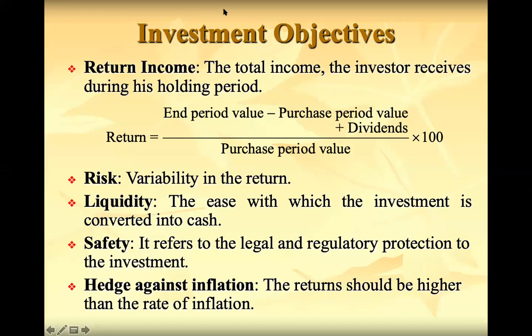And finally, we have to check hedge against inflation. Hedge against inflation means whether the rate of return on the investment is higher than the inflation rate or not. That we have to check. So the return should be higher than the rate of inflation. These are broadly what we can call investment objectives: return income, risk factor, liquidity position, safety position, and finally hedge against inflation. These are the 5 investment objectives I have formulated.